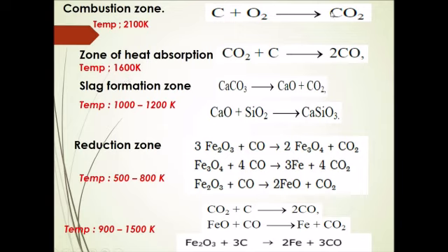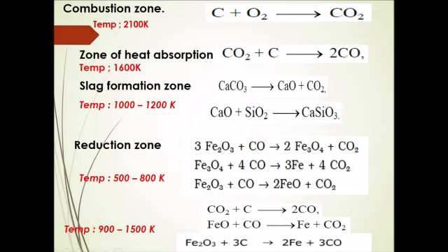Whatever carbon dioxide is formed in the zone of combustion will move up and meet the charge. This charge contains coke, and the coke, which is nothing but carbon, reduces carbon dioxide to carbon monoxide.